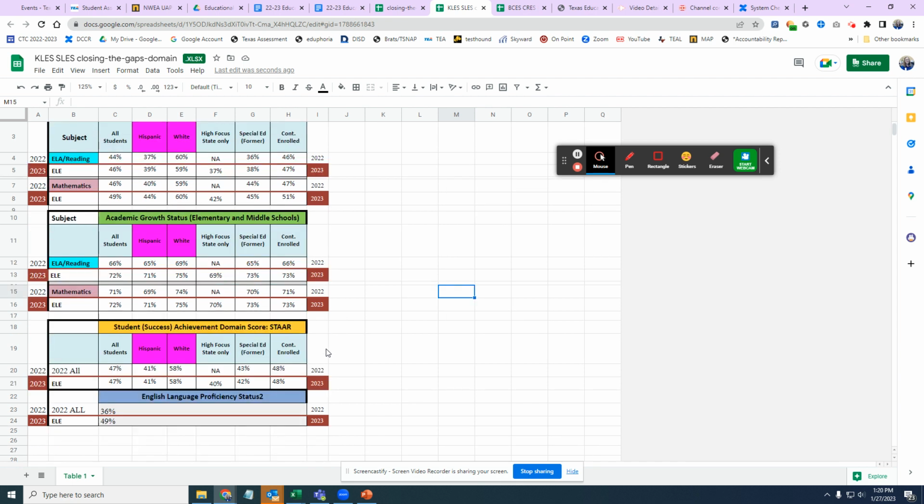Okay, for student success, this is that domain in which we put everything into one big bucket. Your math and your reading, your 3rd and your 4th all go into the one bucket, and we get 1/3 of a point for approaches. We get 2/3 of a point for meets. We get a full point for masters. And this says that you need to get 47% of your points in 2022, and this year it's 47%. You notice that it all stays the same except for SPED former went down 1.